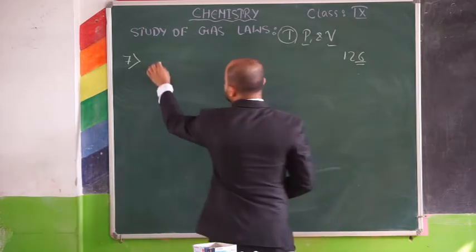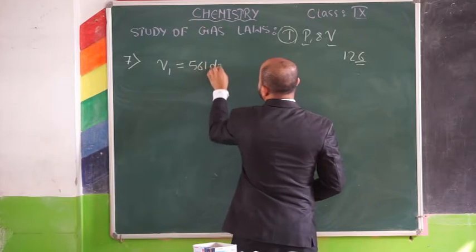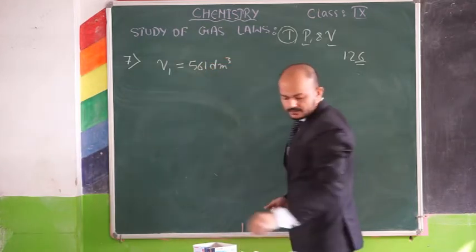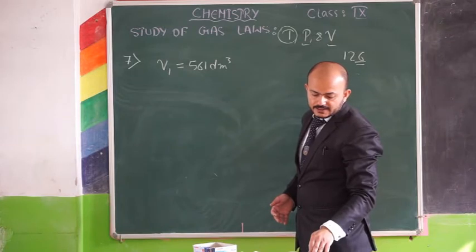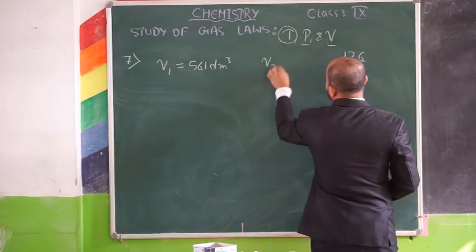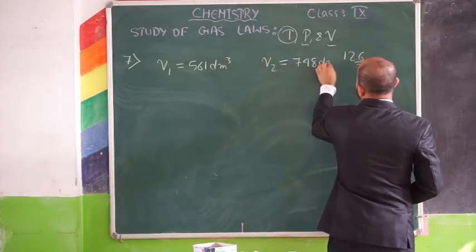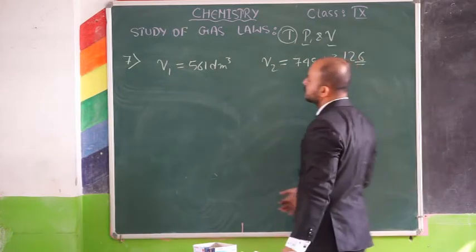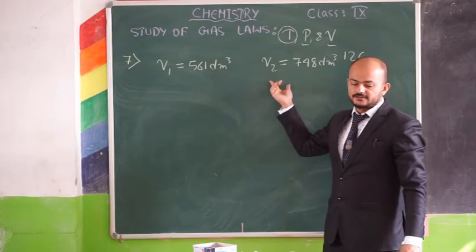V1, the first one, is 561 decimeter cube, and the second one is V2, that is 748 decimeter cube. Okay? So this is the initial condition of volume and this is the final condition of volume.